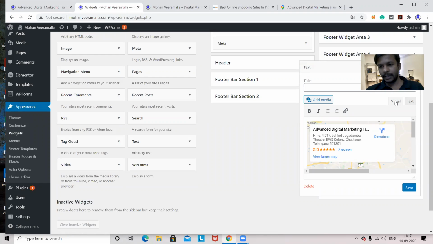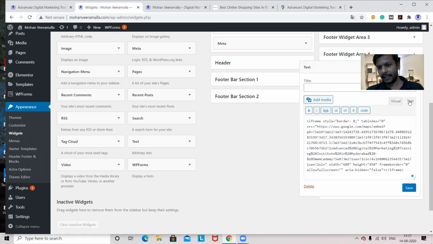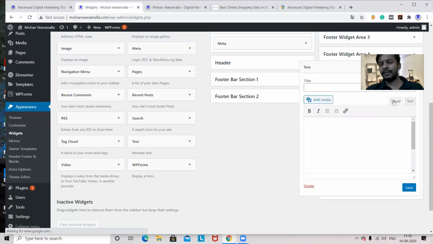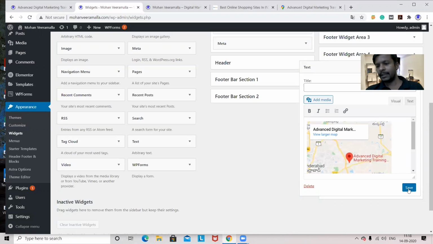Think that if that map is too big and you want to reduce the size, you can. Simply go to this text again. Here you have something called width and height. Now you can change width and height. For example, I want to show 300 by 300, a small map. We are just changing the size, we are not changing the coding. Now it is a small map. Simply save.